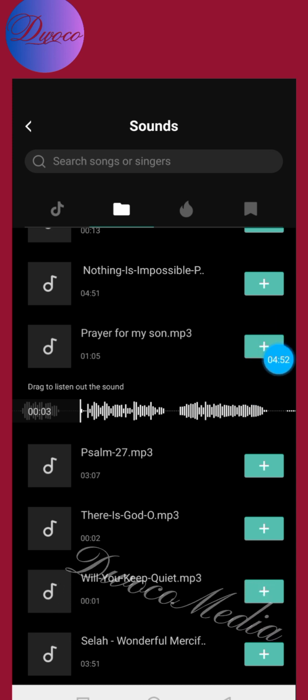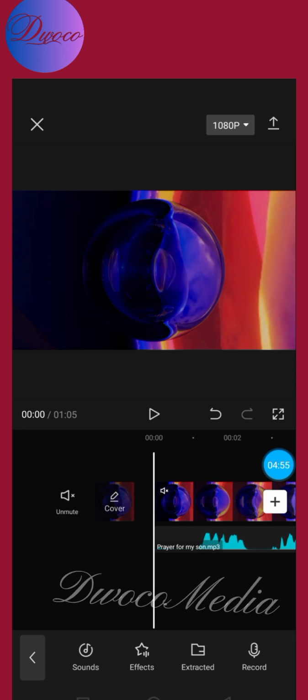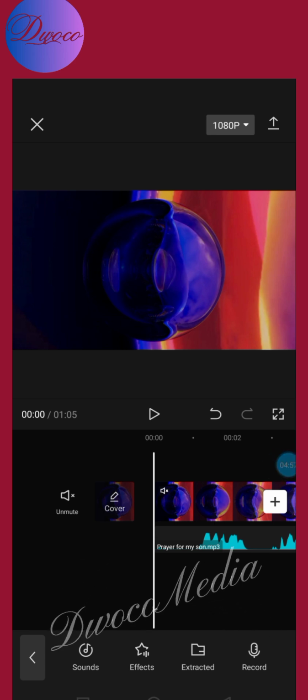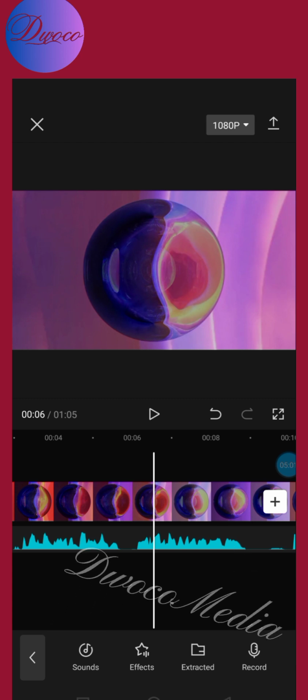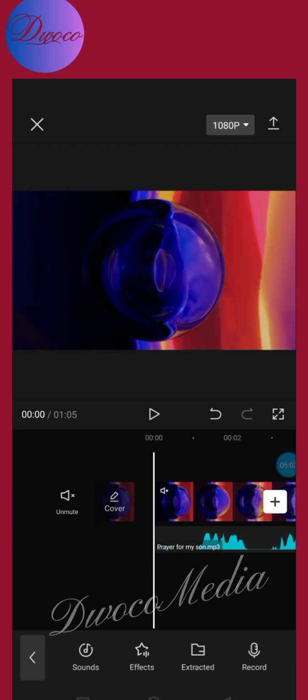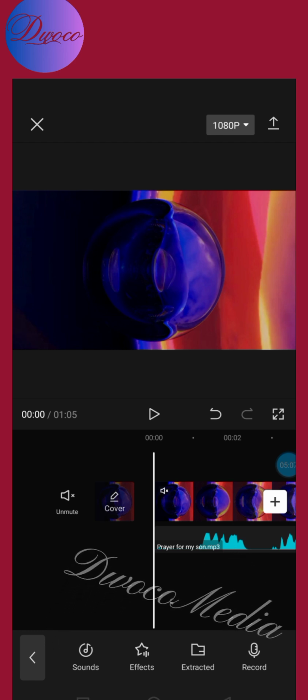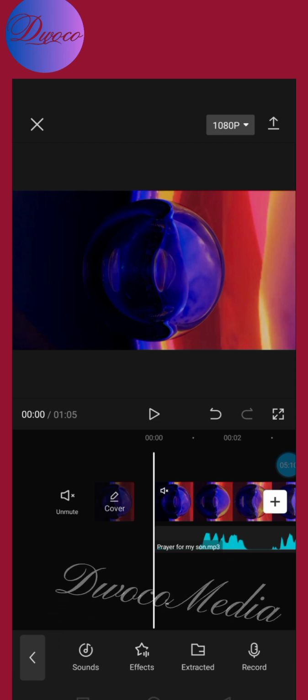So what we're going to do is click on the plus sign. Then it will be added to the interface of CapCut, right? So what we're going to do now to start editing it, okay? Just simply edit and then we go. So what I'm going to do now is to play. Then I'm going to go to where I have my prayer point and then be inserting it into this place, okay? And we are good to go.